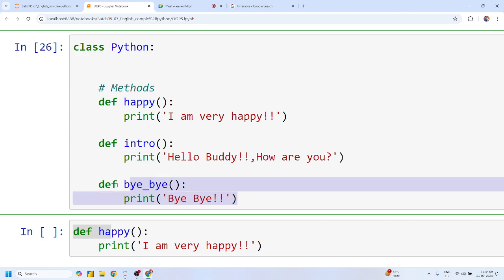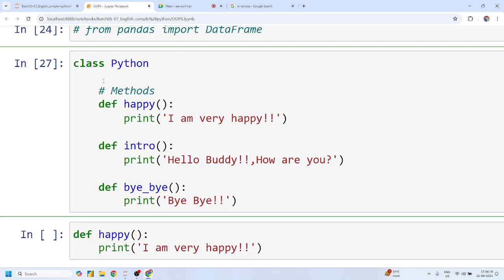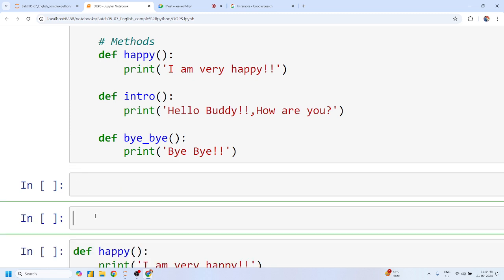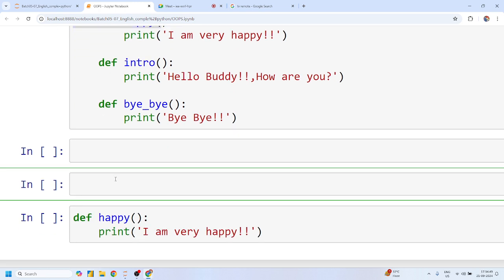If we are declaring these, we have to apply the same concept of the functional approach. Now, Mohit, because we have created all these methods inside this class, are these methods associated with this Python class? We have to write some different code so that they become part of it. Right now, although we have written the methods inside this class, they are not attached to this Python class. Let me show this by example. Whenever we declare any class, we have to make some object with the help of that class. Yes or no?